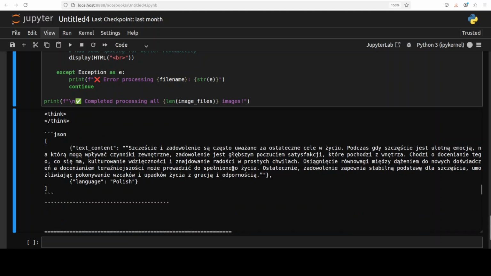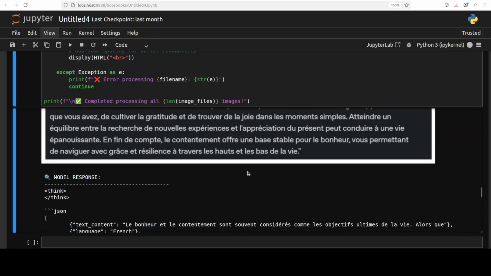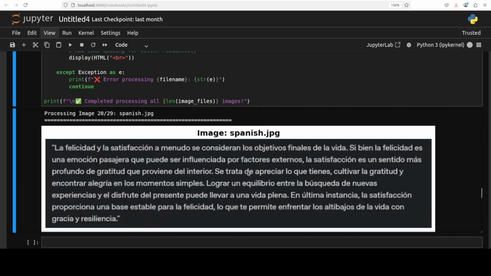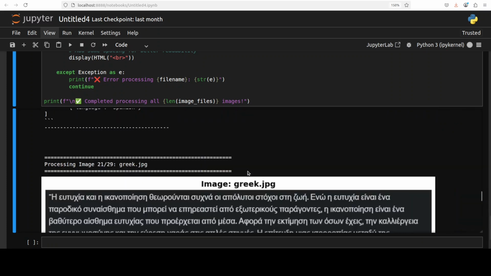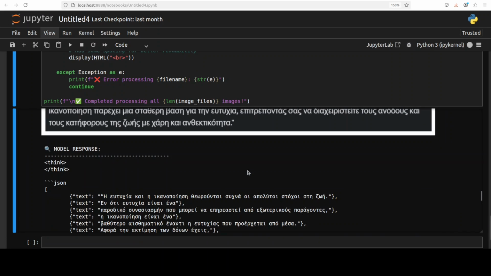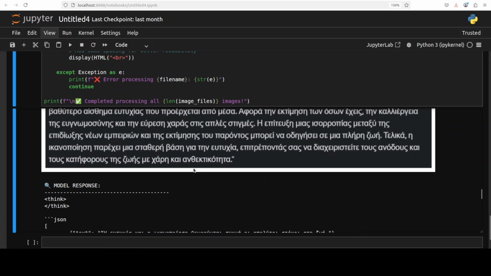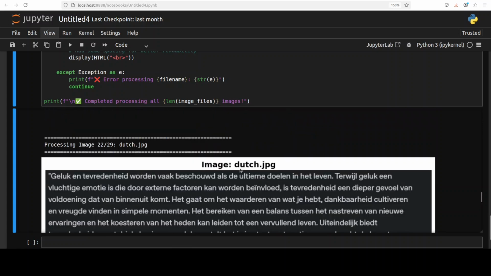Polish. Yep, Polish looks good. French looks good. And then Spanish looks good to me. Spanish should be easy enough. But about Greek, that should be hard. Okay, let me compare quickly bits of it. Okay, I think it has done a passable job there.